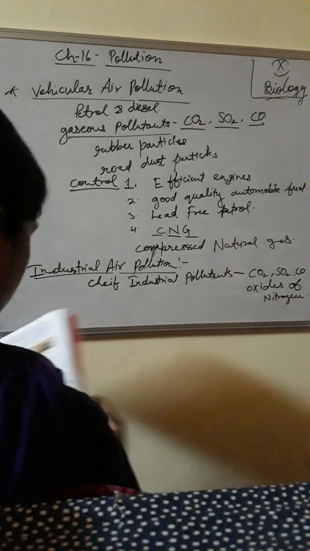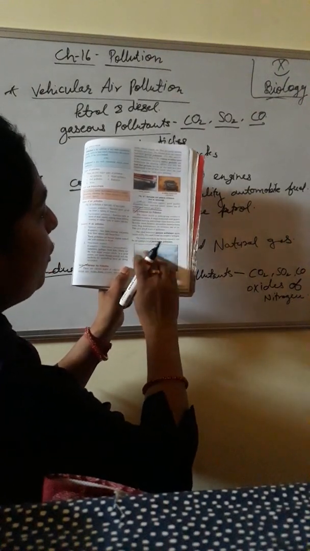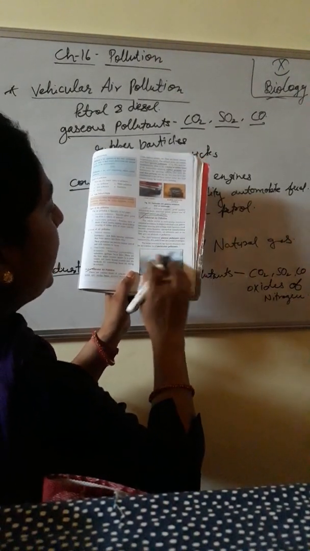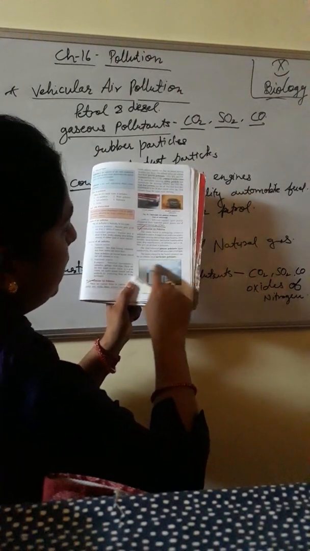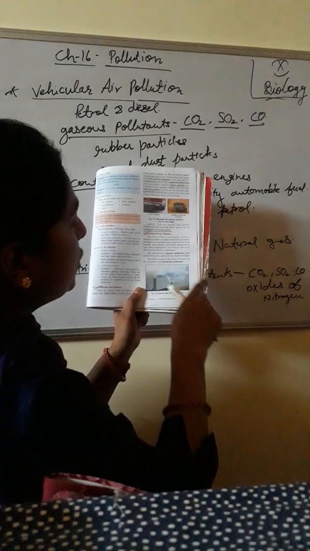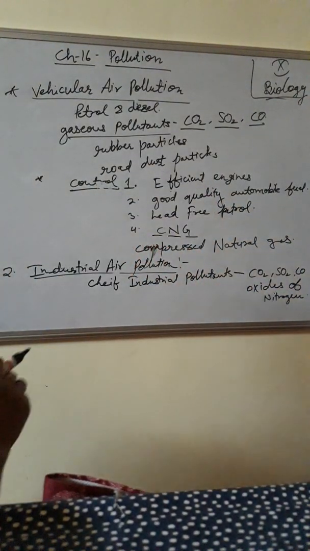Smoke, see in this picture. The smoke released from the factory's chimney into the air contains a lot of particulate pollutants. This is the smoke released from the chimneys of the factories. That is smoke.